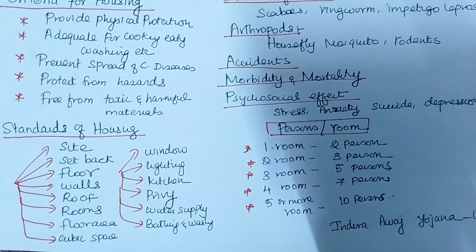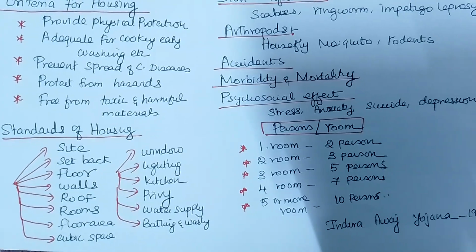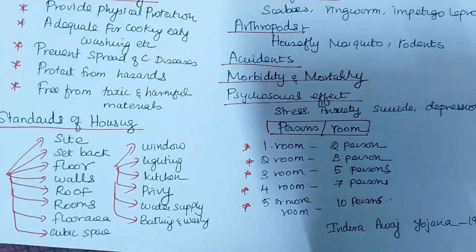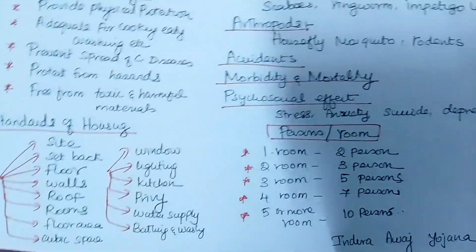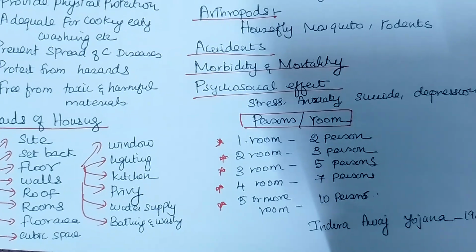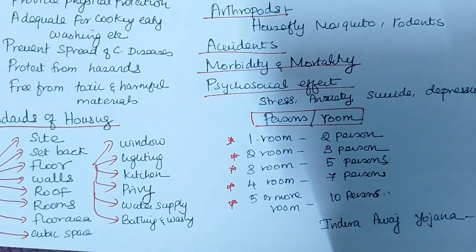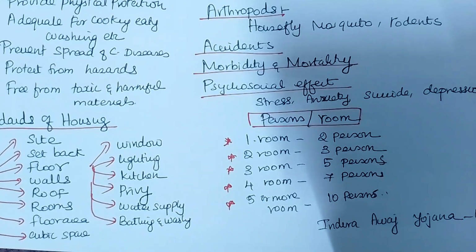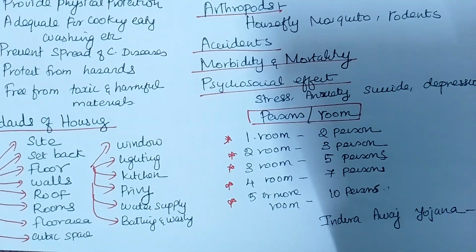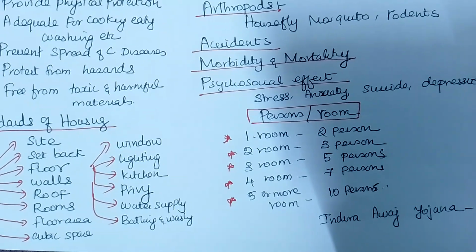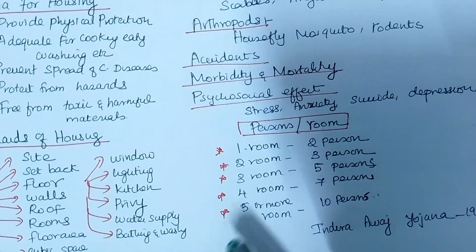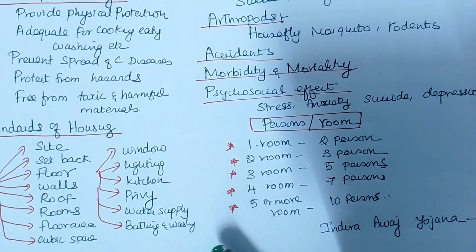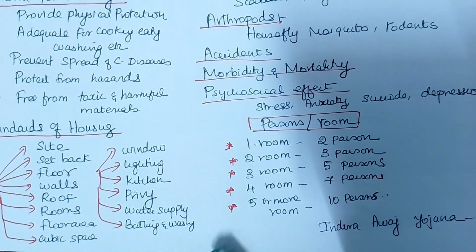It should have adequate rooms and a floor area of at least 200 square feet per person, and cubic space, and windows. The windows should be in opposite directions so that there is cross ventilation and natural lighting comes inside. And the kitchen should be adequate, where you can store food, and well ventilated, and the privy, the water supply, and the bathing and washing area. So these are all the minimum standards for any housing: the floor, the site, the windows, the rooms and floor area.